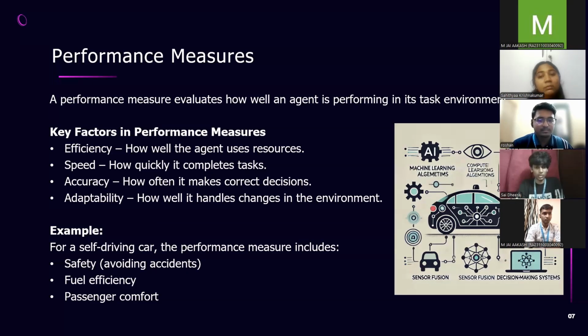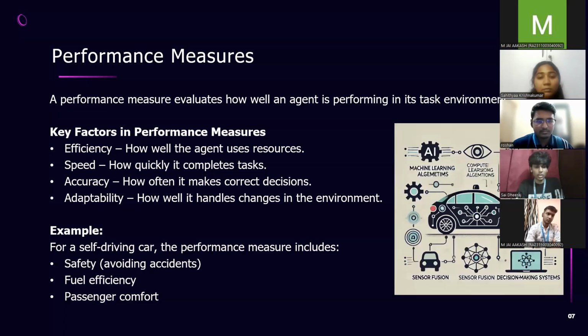So now let's look into the key factors in performance measures. There are four key factors. Firstly, there is efficiency, and then we have speed, accuracy, and adaptability. Efficiency is how well the agent uses resources. Speed is how quickly it completes the task. Accuracy is how often it makes correct decisions. And adaptability deals with how well it handles changes in the environment.